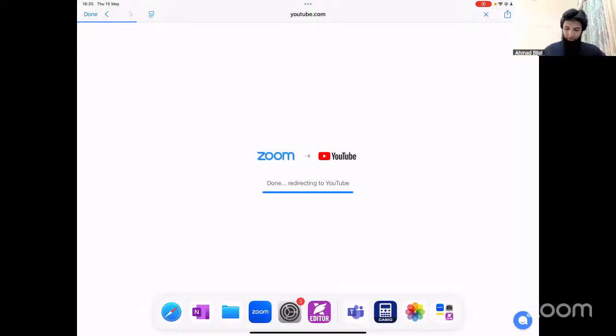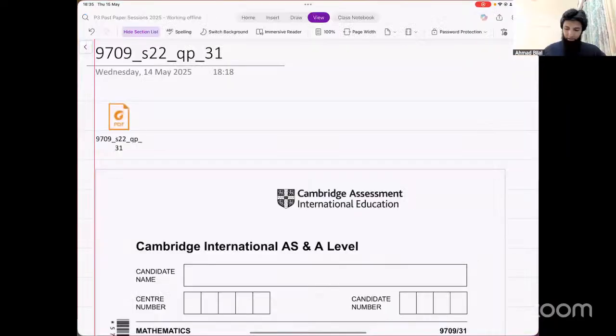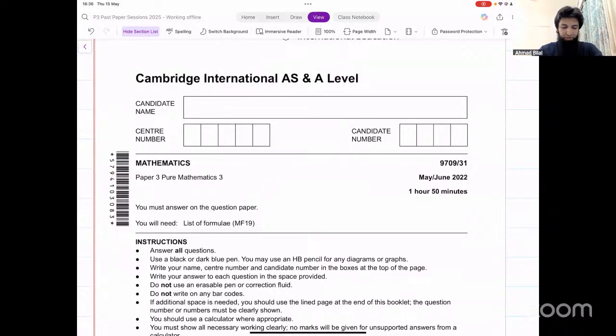So this is the first paper that we're doing, June 2022, paper 3, variant 1. Let me know what you want me to do from this paper. Today is the last past paper class that we're having, and we're doing some past papers.